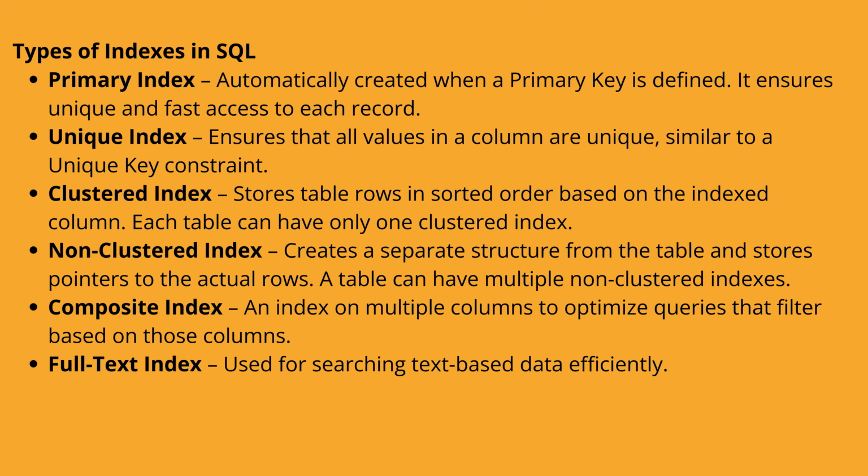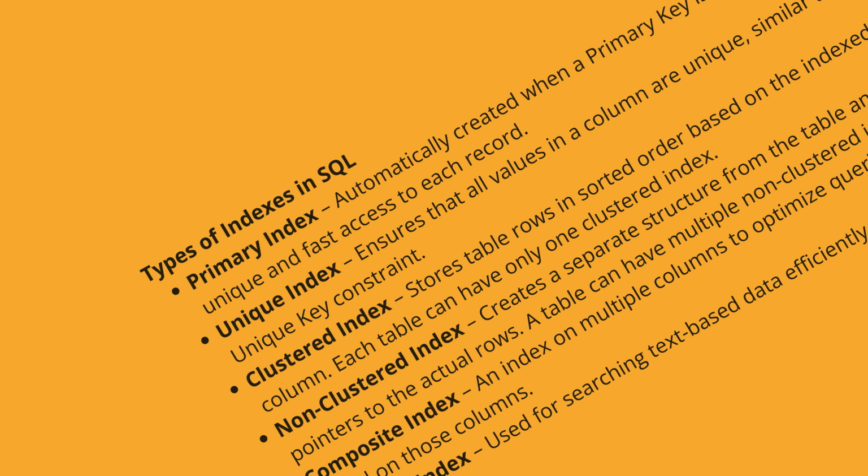Fourth is non-clustered index. It creates a separate structure from the table and stores pointers to the actual rows. A table can have multiple non-clustered indexes. Fifth, composite index. It is an index on multiple columns to optimize queries that filter based on those columns. Sixth is full text index. It is used for searching text-based data efficiently.